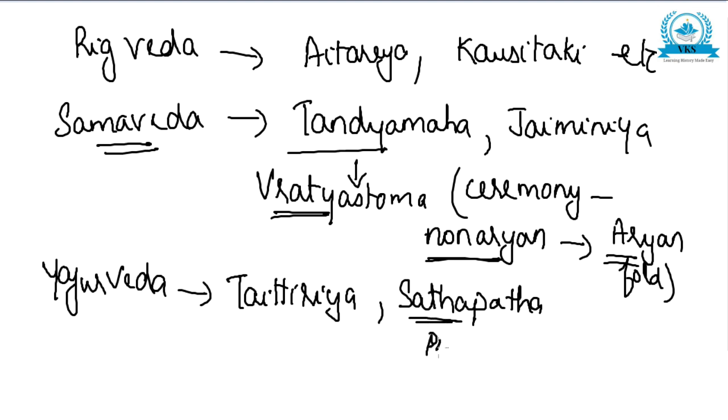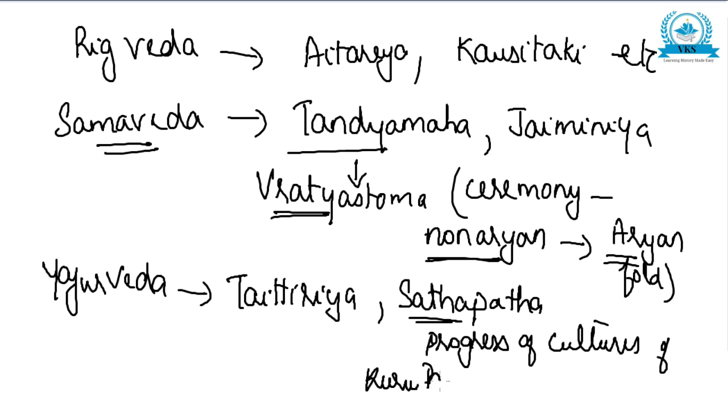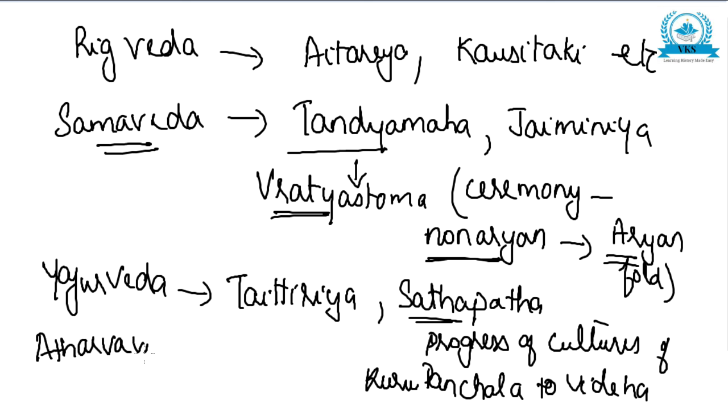Satapatha Brahmana points out the progress of cultures of Kuru Panchala to Videha. Only important points I am telling. So Yajur Veda has Taittiriya and Satapatha Brahmana attached to it, and Satapatha Brahmana tells about the progress of cultures from Kuru Panchala to Videha. And last we have Atharva Veda, and attached to it is Gopatha Brahmana.